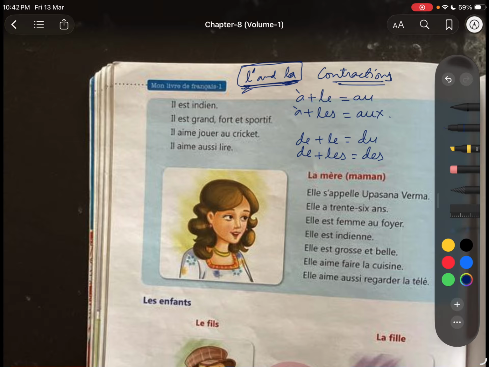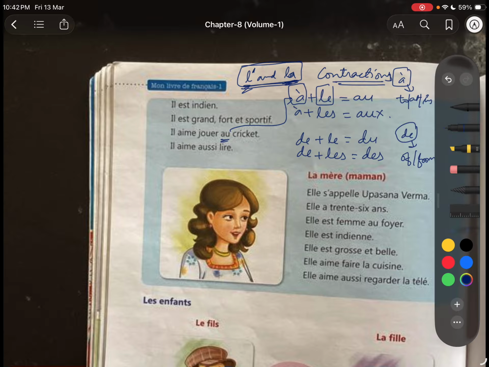The meaning of à is to, at, in, and the meaning of de is of or from. So au means to the.